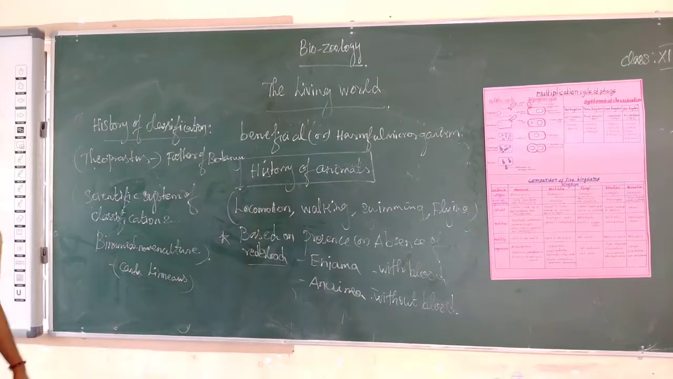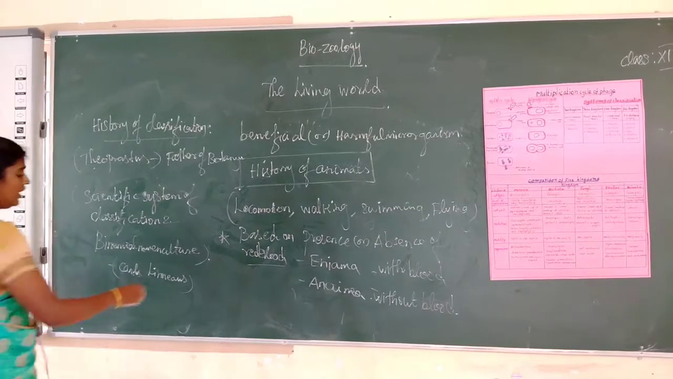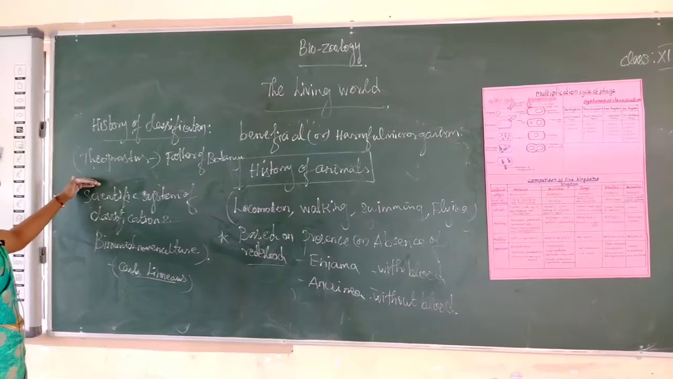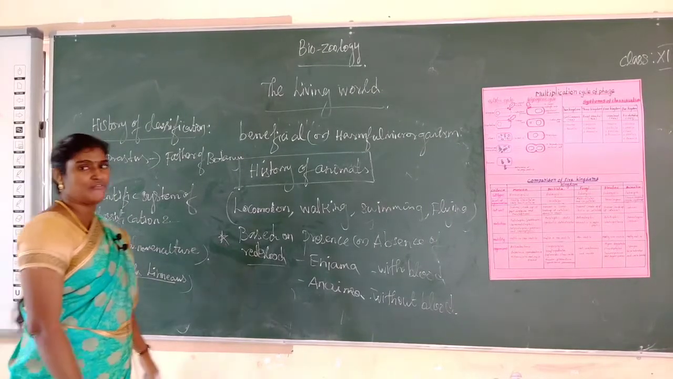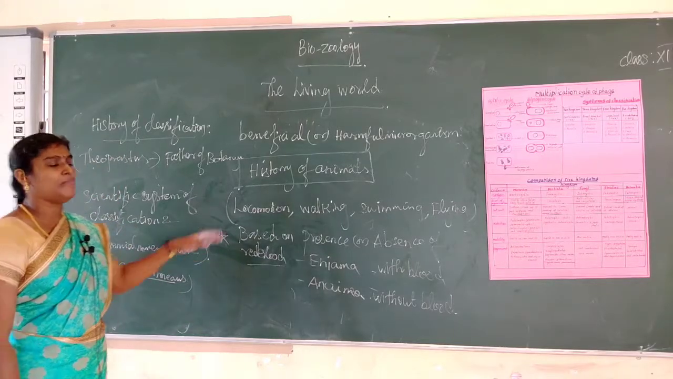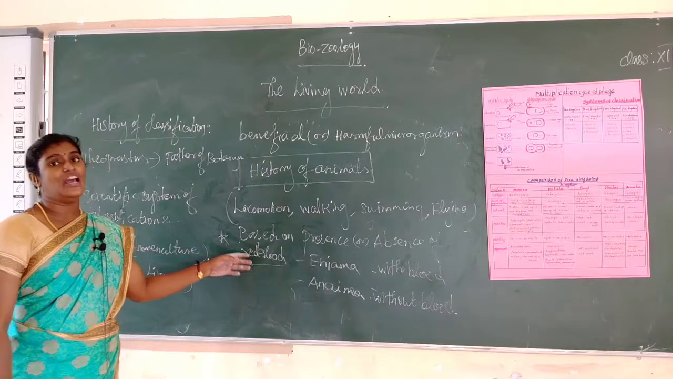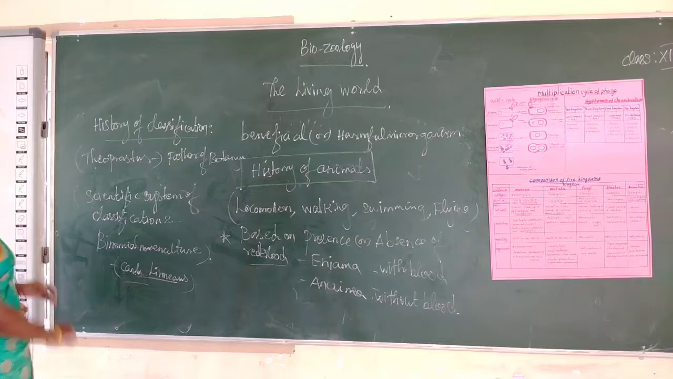Okay, it is here. Carolus Linnaeus is the father of classification. He generated the scientific system of classification and binomial nomenclature. The first one, the history of classification. The first scientist name Aristotle. The next one, Theophrastus. The next scientist name Carolus Linnaeus.